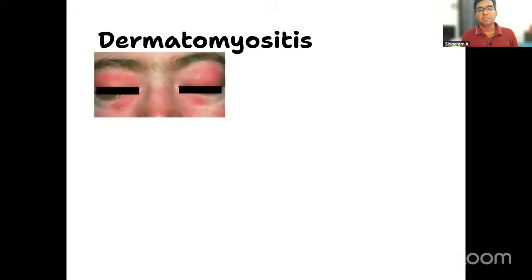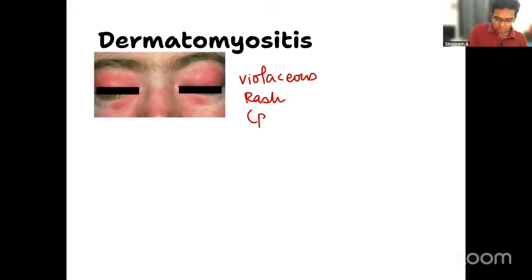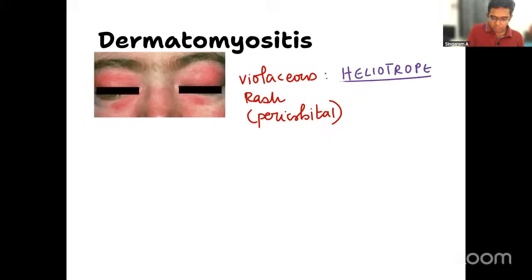Number two is the skin manifestation. What is the skin manifestation? Something like a violaceous rash around the orbit area, the periorbital area. There is some swelling also noted in the periorbital region, but the name of the rash is important. What is this rash called? Yes, it's called the heliotrope rash. It was given already in the question, right? Heliotrope rash.